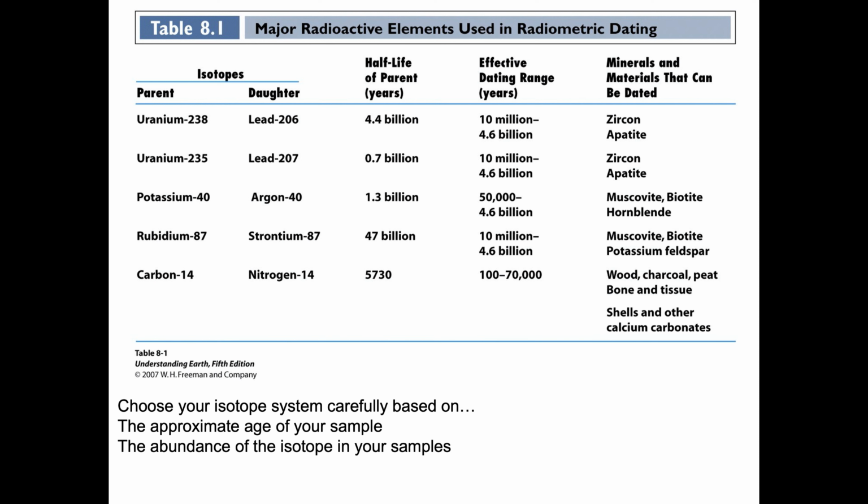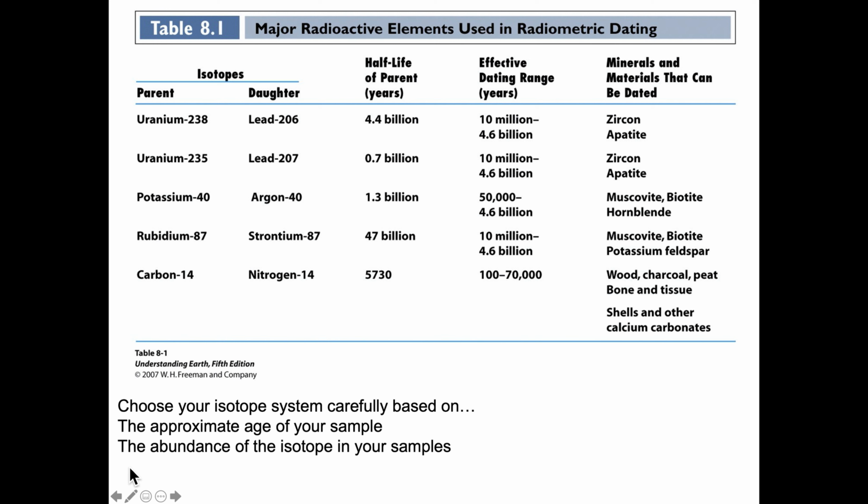So it's important when you choose your isotope system that you know the approximate age of your sample. If we're looking at a Neanderthal, we're looking at maybe 500,000 years. So carbon-14's out. Rubidium-strontium won't work because 10 million years is the cutoff. Potassium-argon, that's a possibility. That 500,000 years is going to be between 50,000 years and 4.6 billion years. It's not a really super accurate technique, but it works.